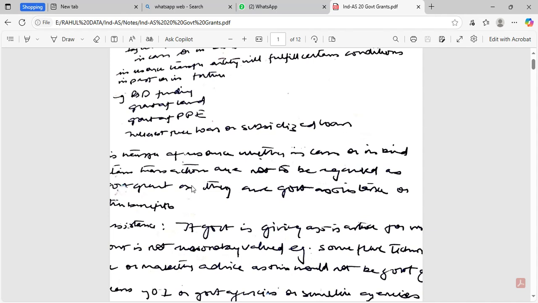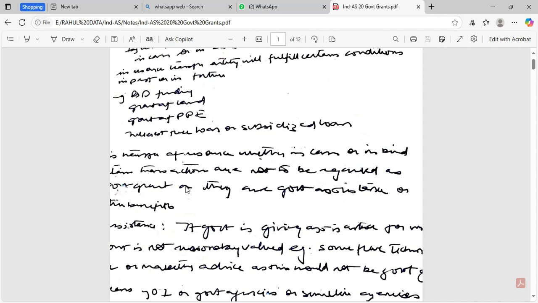Other benefits would be in the nature of, let's say for example, if the benefit is not directly provided and is for general trading benefits.